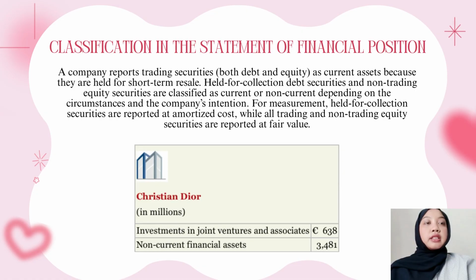Companies report trading securities, both debt and equity, as current assets because they are held for short-term resale. Held for collection debt securities and non-trading equity securities are classified as current or non-current depending on the circumstances and the company's intention. For measurement, held for collection securities are reported at amortized cost, while all trading and non-trading equity securities are reported at fair value. Here's an example of the long-term investment in the Christian Dior company.